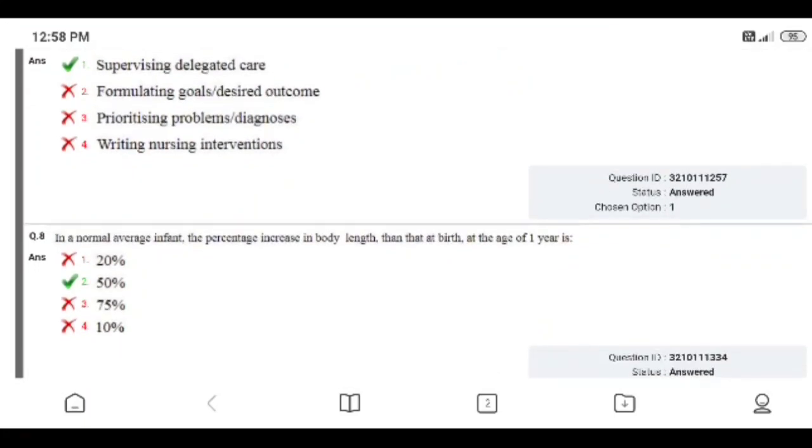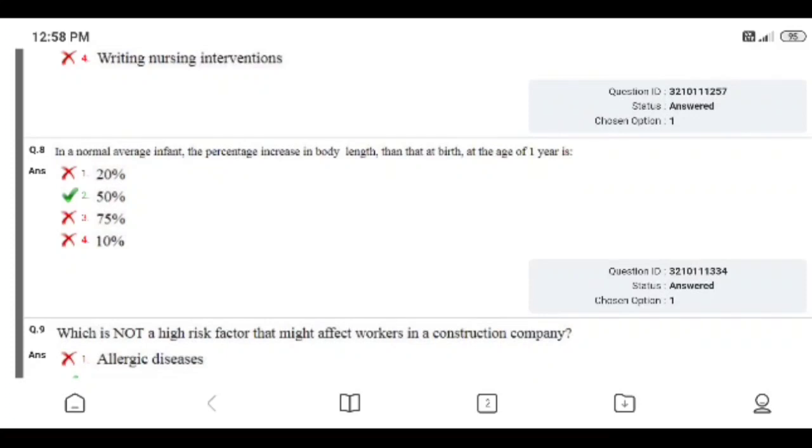Question number 8, in a normal average infant, the percentage increase in body length over that at birth at the age of 1 year is. Options: 20%, 50%, 75%, 10%. Right answer is second, but I did it wrong in this question. So the right answer is second, 50%.